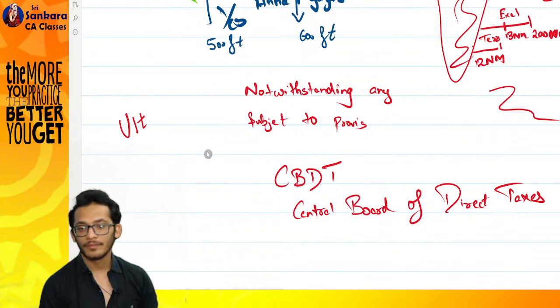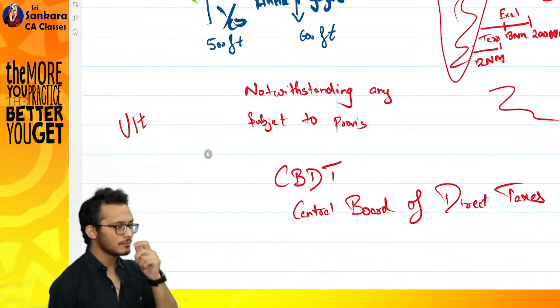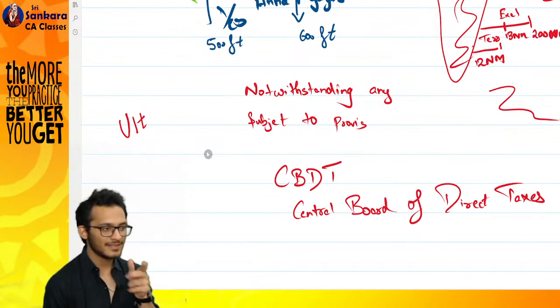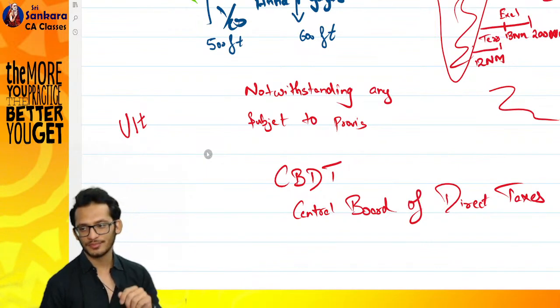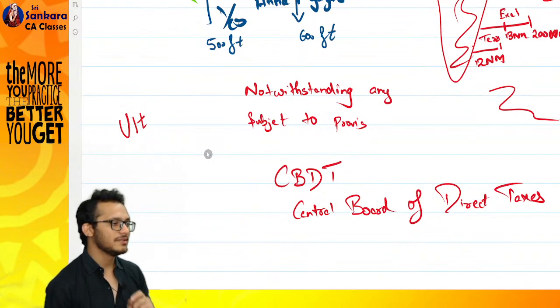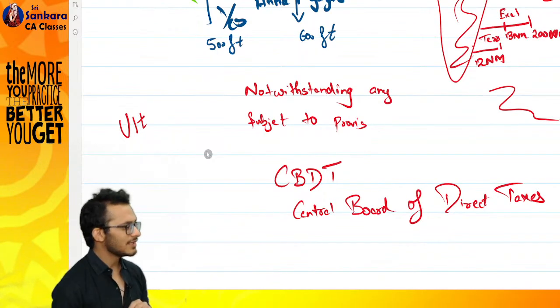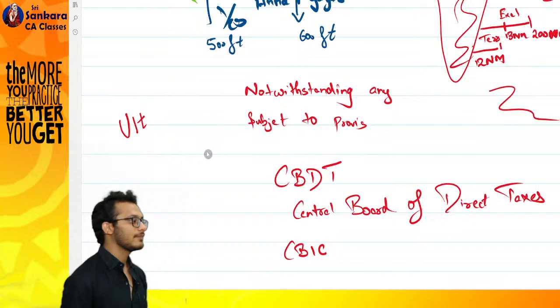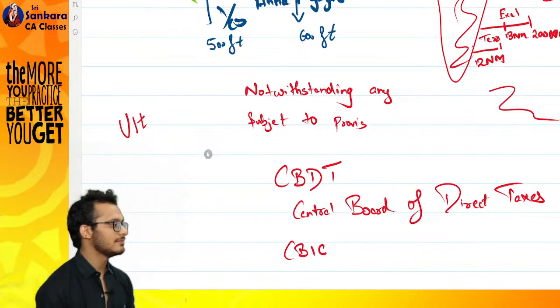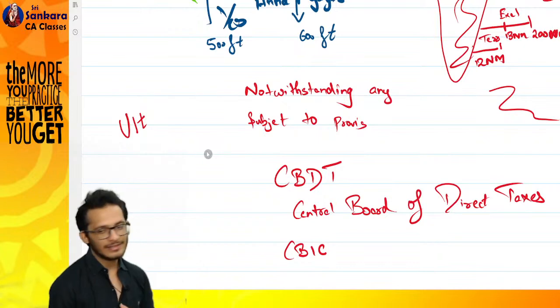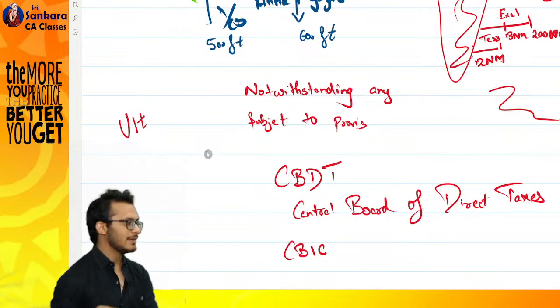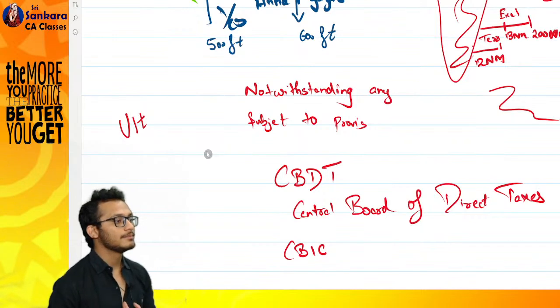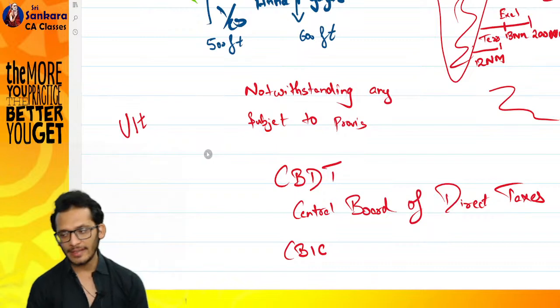Clear? Similarly, if you have to go to Companies Act, who defines the rules? Again, the ministry. It is ROC, Registrar of Companies. If you are in indirect tax, it's done by CBIC. First two words you know, Central Board. Next is Indirect Tax and Customs. Central Board of Indirect Tax and Customs. These are the bodies which you have. For Income Tax Act, the rules are defined by the Central Board of Direct Taxes.